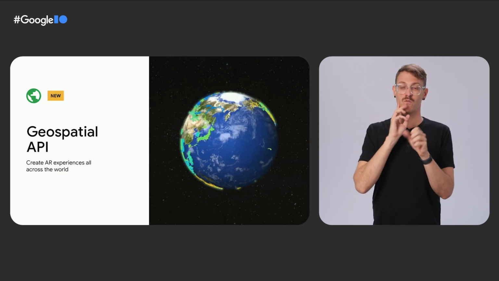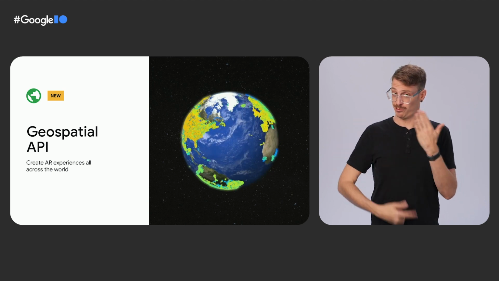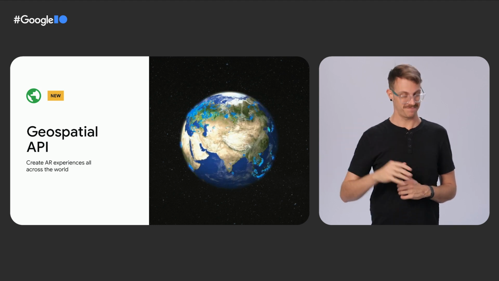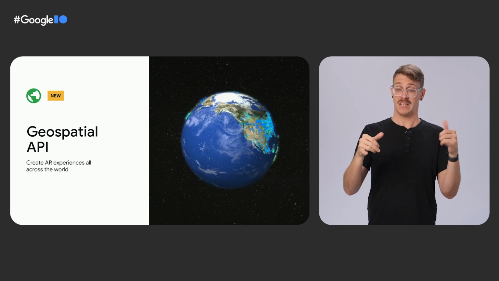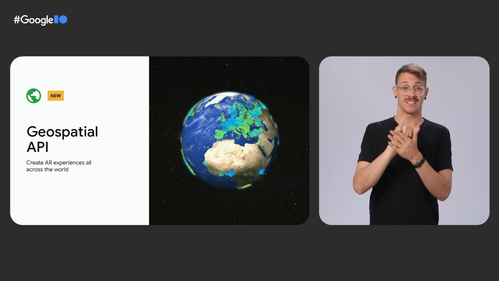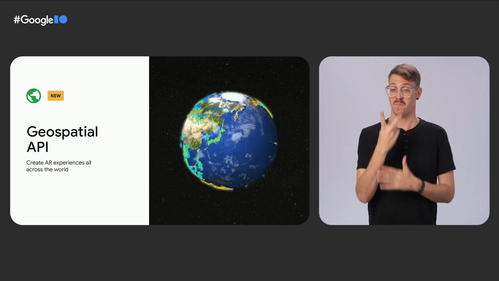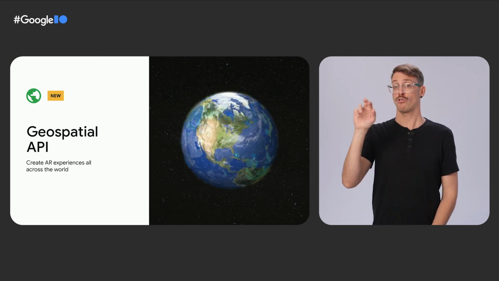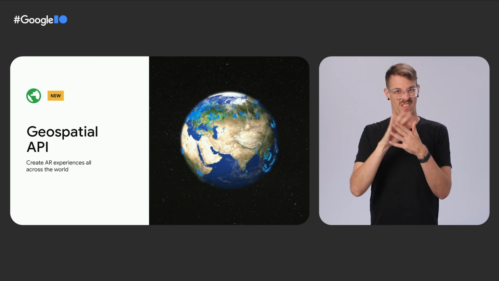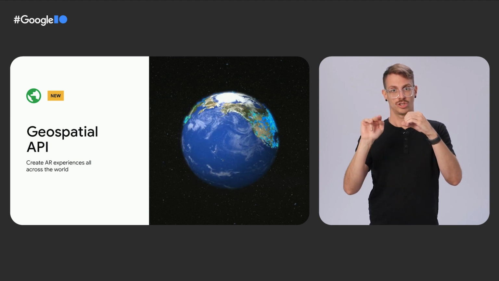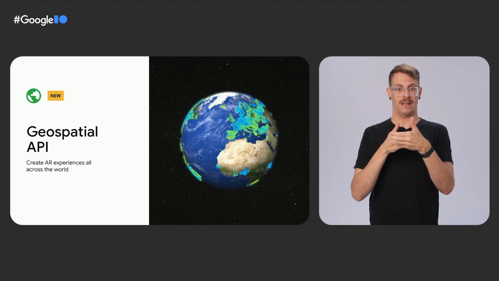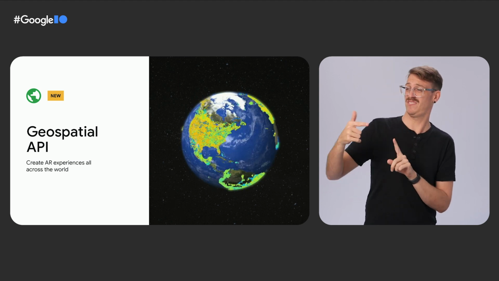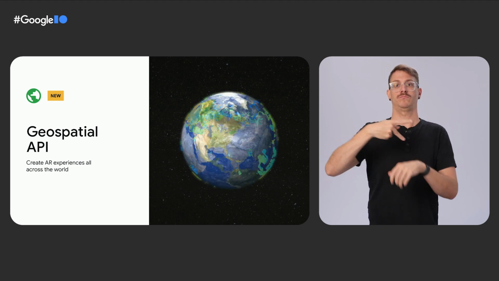Many of you ask for world-scale capabilities, and today we are releasing the first set of ARCore geospatial APIs, enabling world-scale, shared AR experiences that can be authored remotely from your desk for both Android and iOS. With the ARCore geospatial API, AR apps can now calculate the latitude, longitude, altitude, and heading of your phone with greater accuracy than the GPS sensor can provide. This allows you to place geospatial anchors for virtual objects.